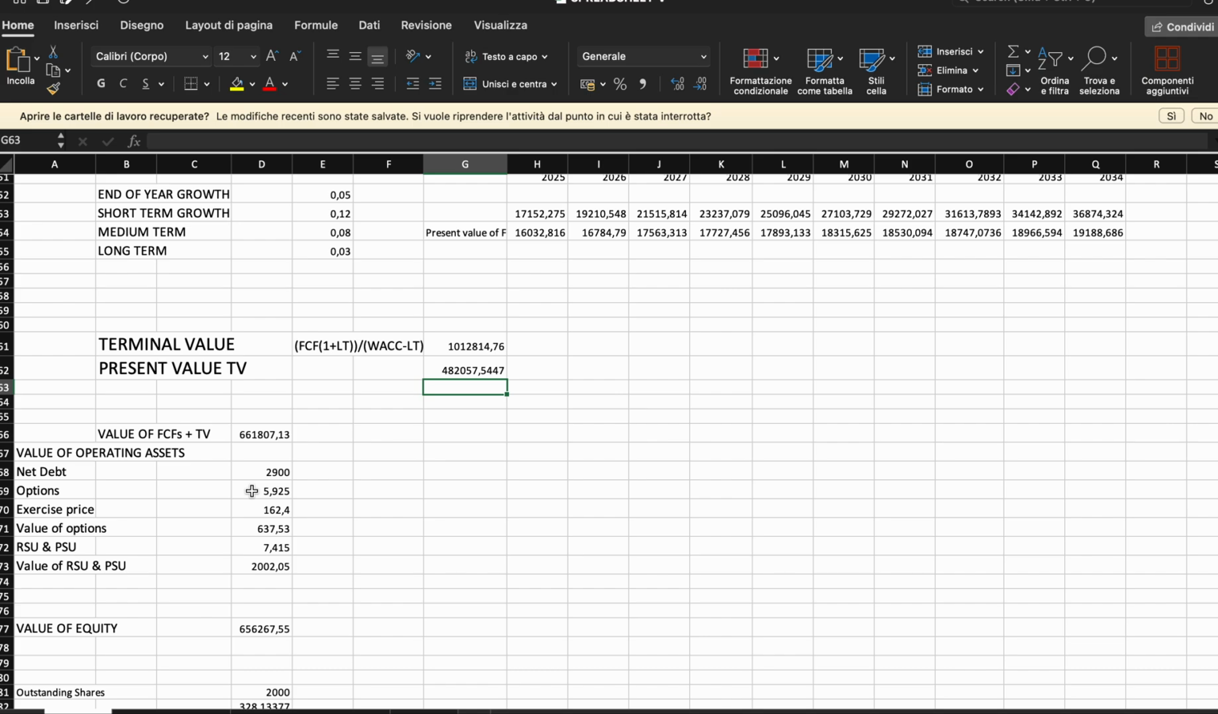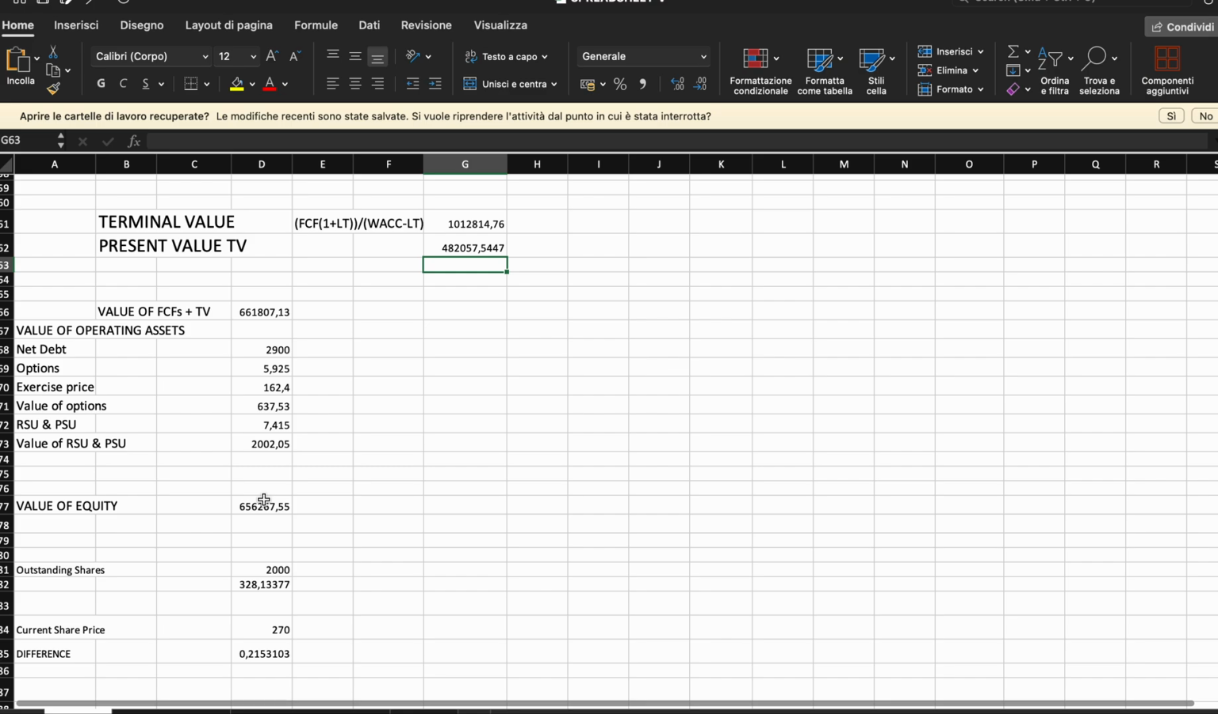I've taken the options outstanding, so the options that Visa gave out to its employees to reward them for their job. So these could possibly dilute our value going forward if they're exercised, and it's almost certain that they will be exercised because the weighted average exercise price is 162 and the current share price is around 270. So it would be very stupid not to exercise these options going forward.